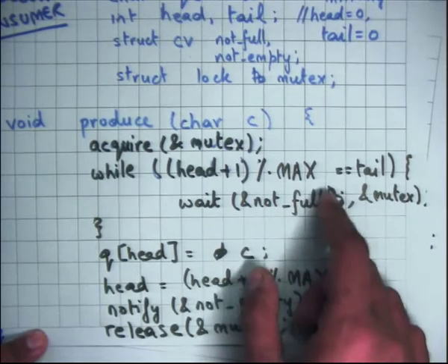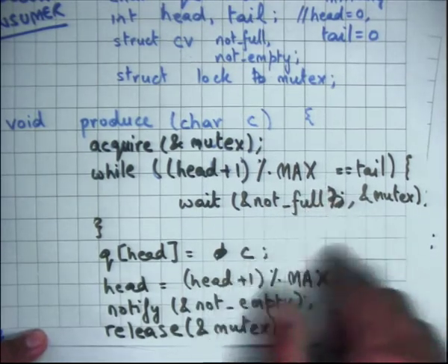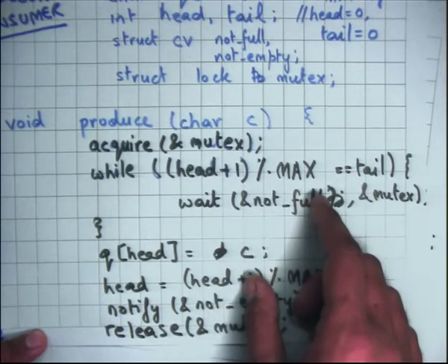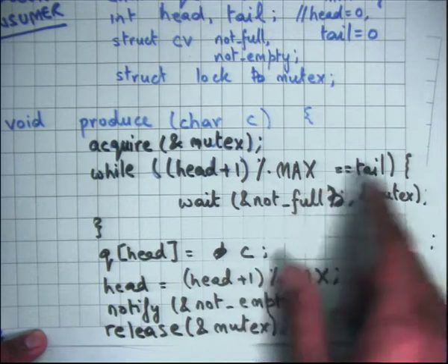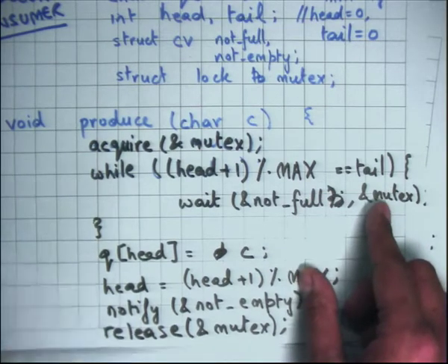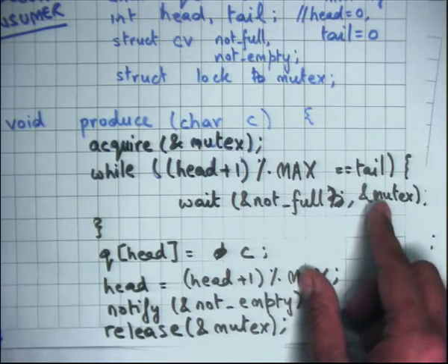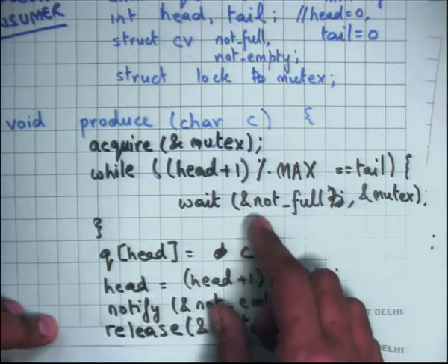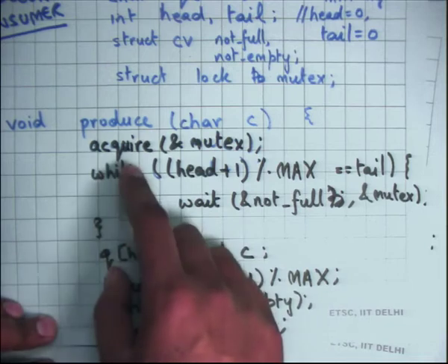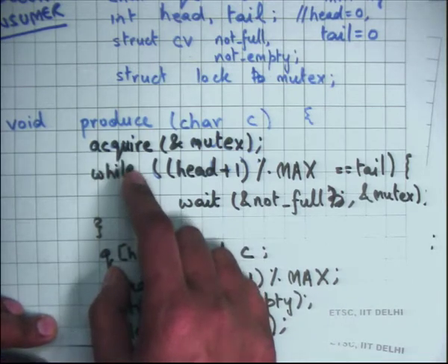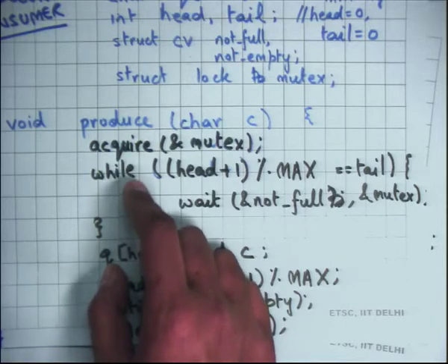Now if it gets woken up by somebody, so somebody calls notify on not full, what will happen? The next thing it will try to do is try to reacquire the mutex, and if it is able to reacquire the mutex, it will come out of the wait. In this code, the first thing you will do is you will check the condition again, right? Why do I need to check the condition again? Let's hold that discussion for a moment.